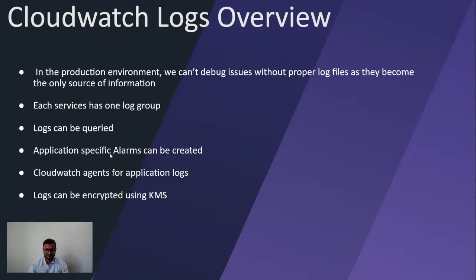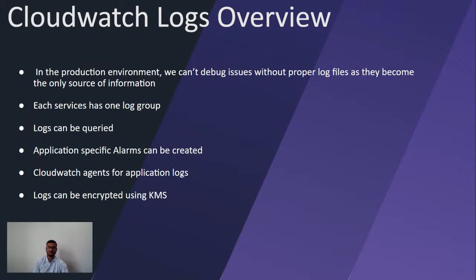We can also configure various alarms on top of it. For example, if I get a 404 message or something like this, we can configure various alarms. And if I want to gather the application logs, most of the time we are focused on the infrastructure logs like CPU utilization and memory usage.